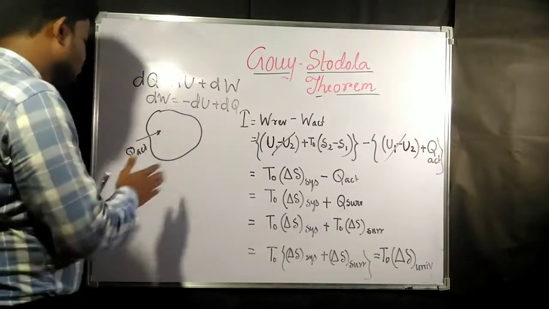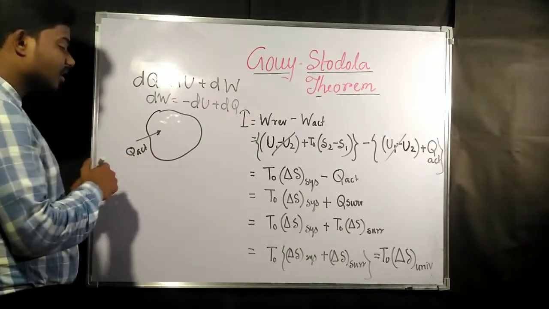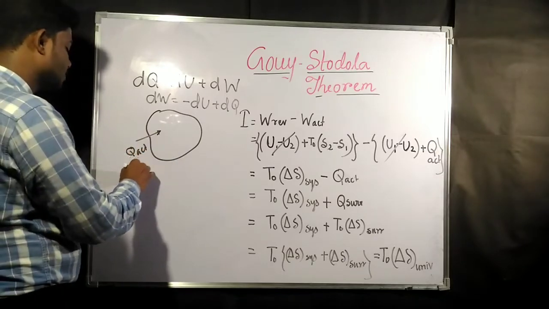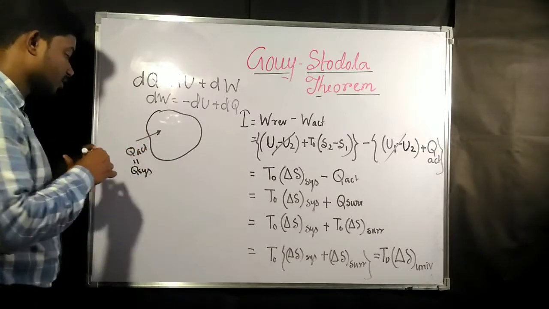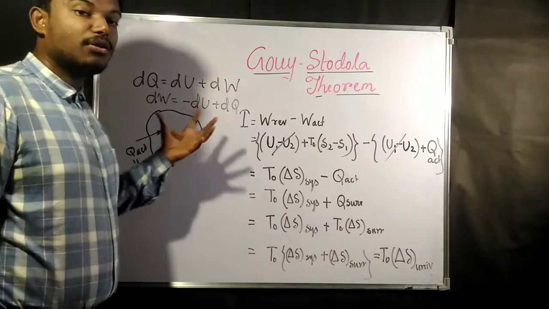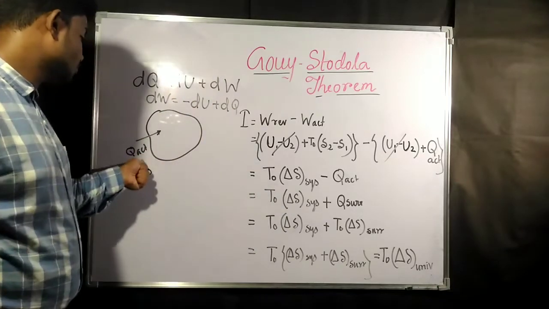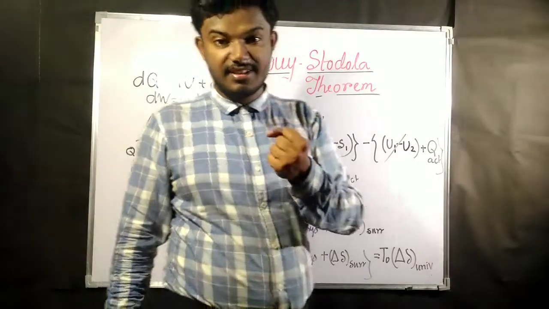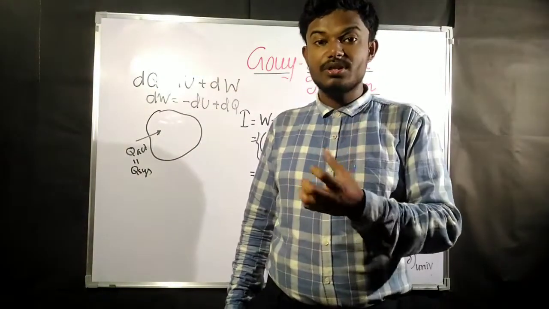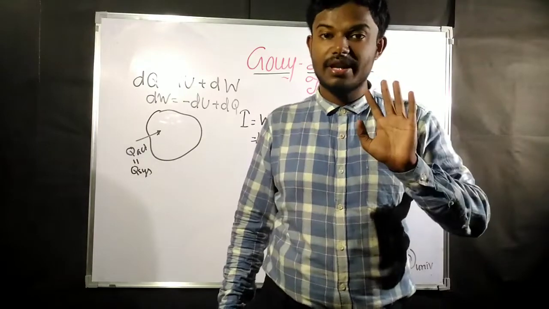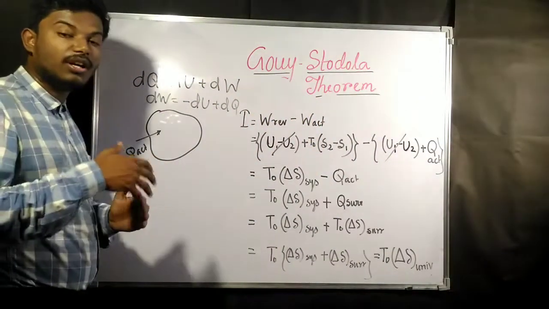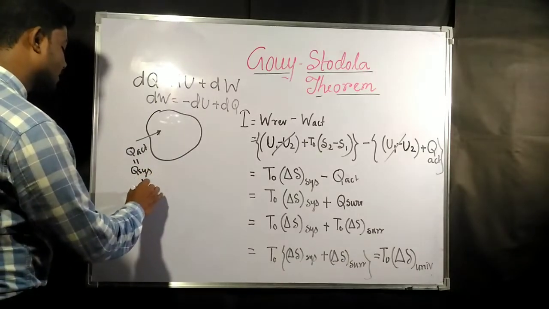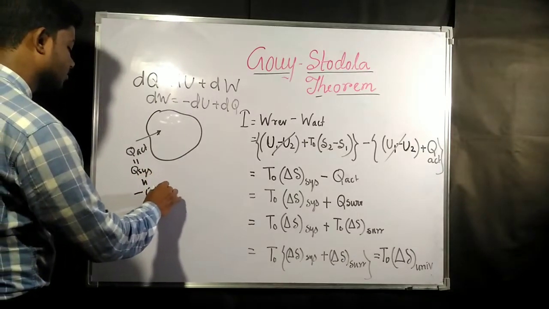Now, Q actual is the amount of heat received by the system. The amount of heat received by the system is also the amount of heat rejected by the surrounding. It's the same amount of heat, only the direction is opposite. So we can write this as minus Q of surrounding.